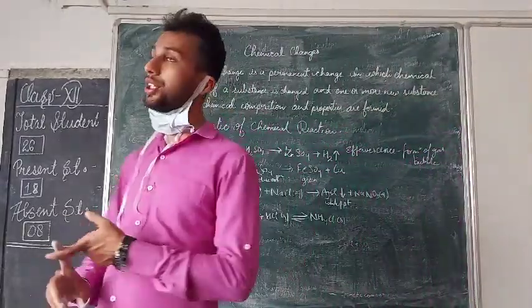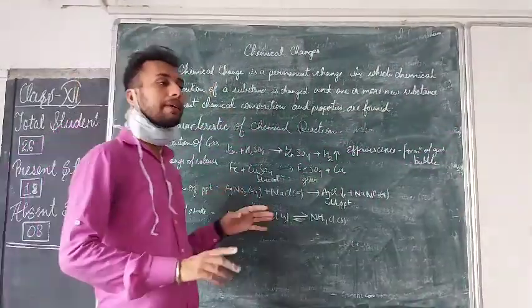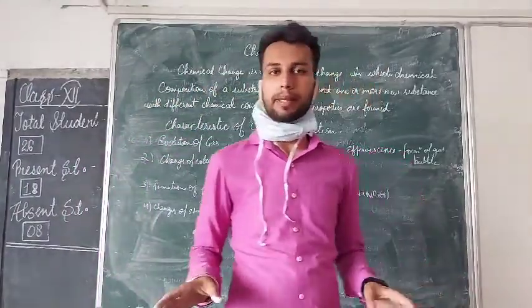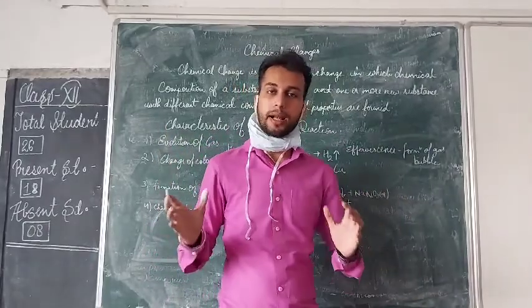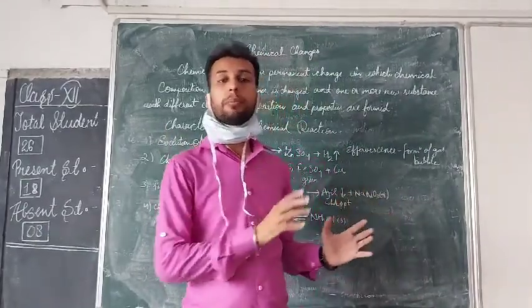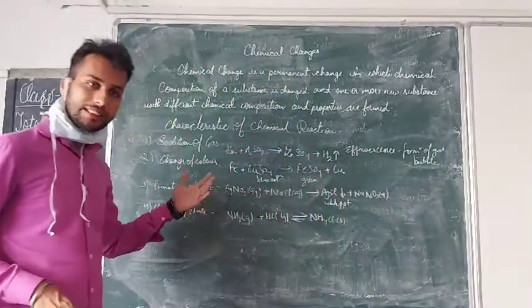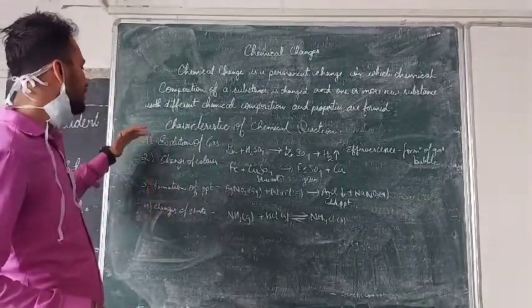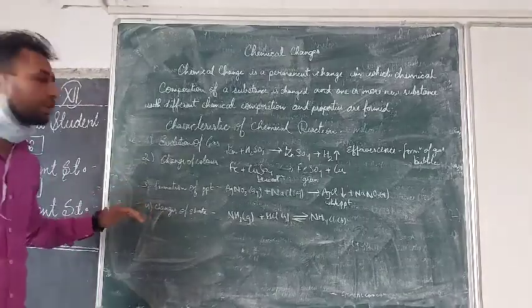So what we studied today: we studied what a chemical change is, meaning whatever change or new change is occurring is called a chemical change. A bond is what holds a particular chemical molecule in a compound. And we already knew the conditions before this, and what the characteristics of a chemical reaction are. These are the four types of characteristics mentioned in your syllabus.